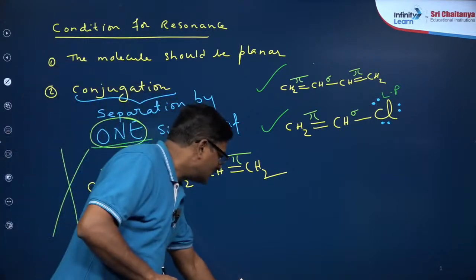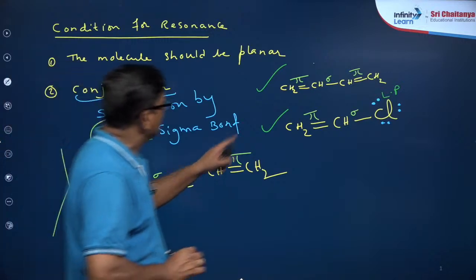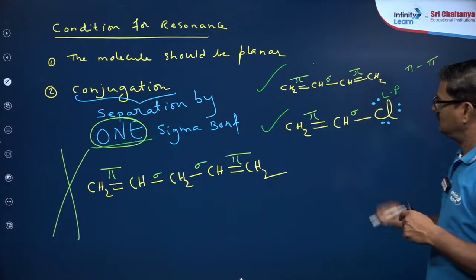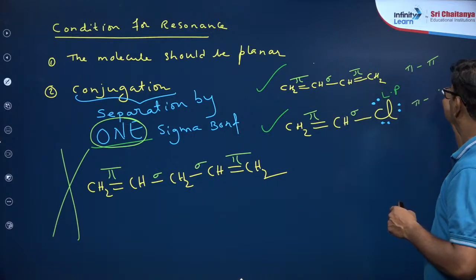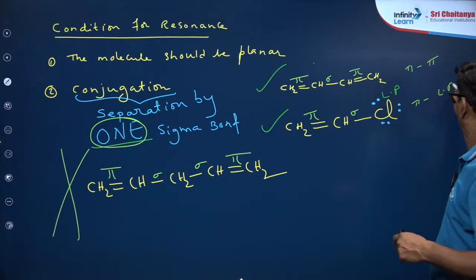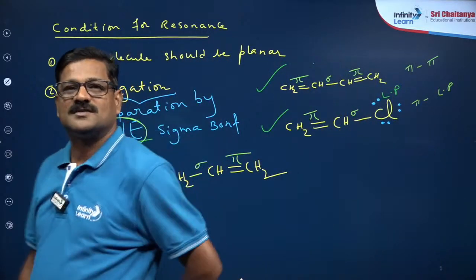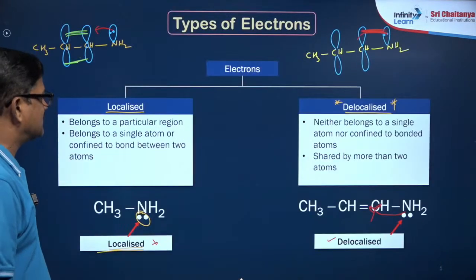Okay, so what are the types of conjugation? Here pi bond and pi bond conjugation, here pi bond and lone pair conjugation. Many types of conjugations are there. I just want to discuss the types of conjugated systems.